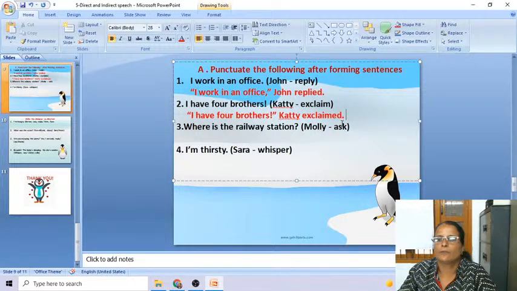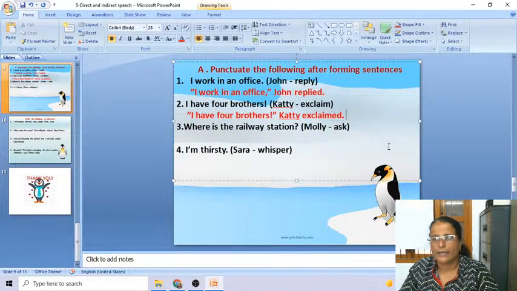This is the perfect one. Okay. "I have 4 brothers," Kati exclaimed. After exclaimed, there should be a full stop. This is what I am telling many students. Now you can attempt the third question.